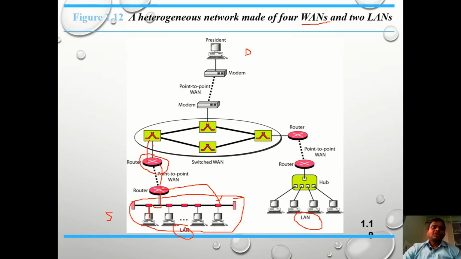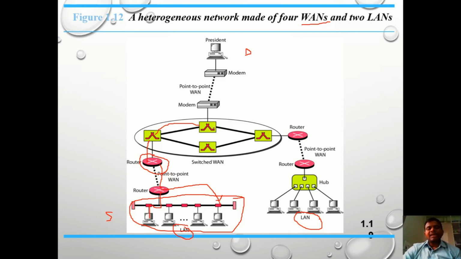So now this switch checks the same thing. That particular header contains the destination address. That particular destination address is connected to which device, either the same device or another device. In case the same device, then transfer to the destination node. In case not, then transfer to the next node. So here also the same thing. It will check whether that particular destination node is matched within this switch or another switch.